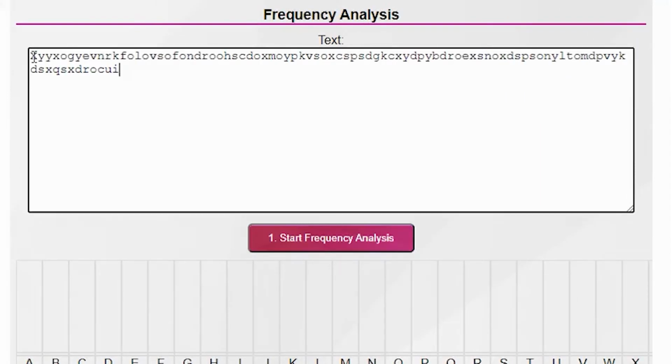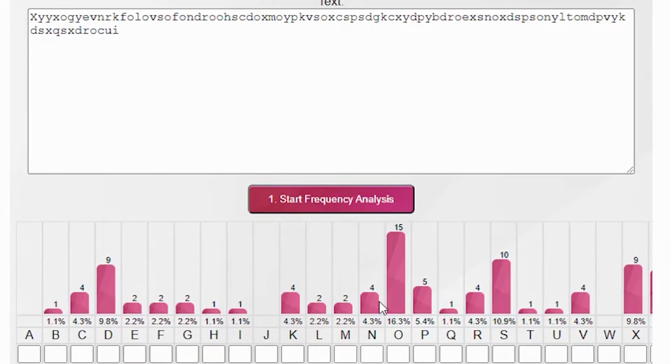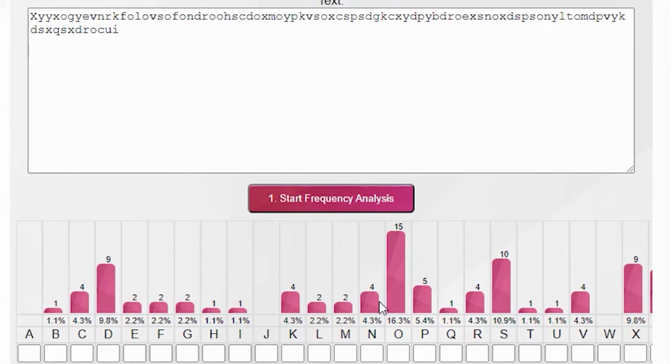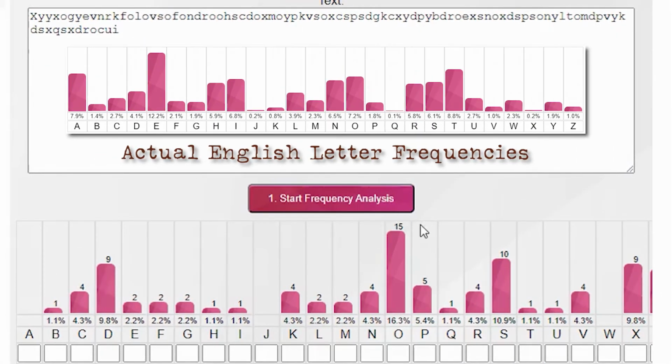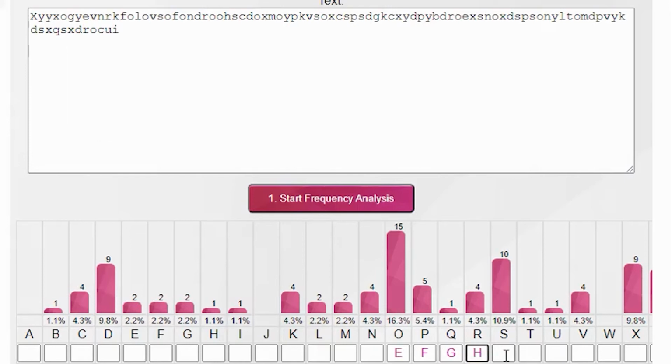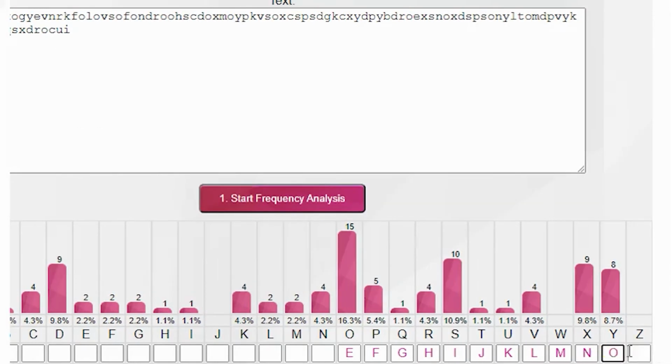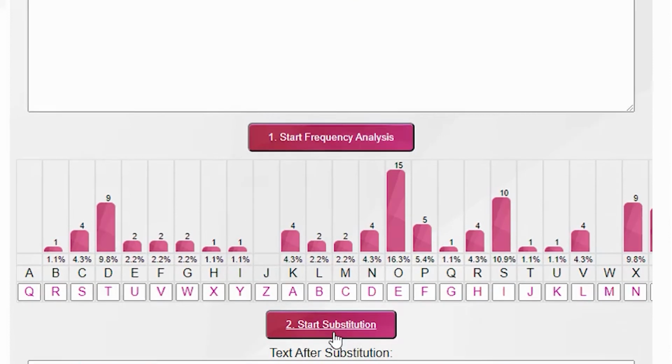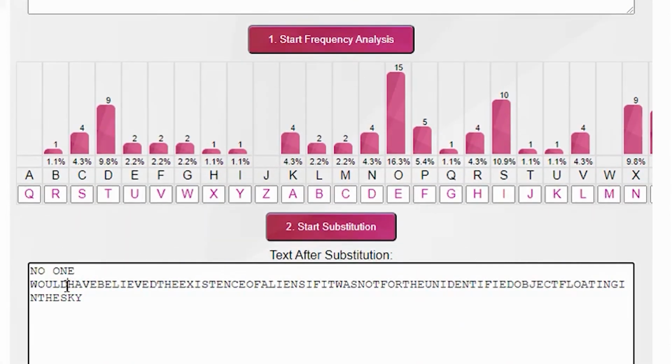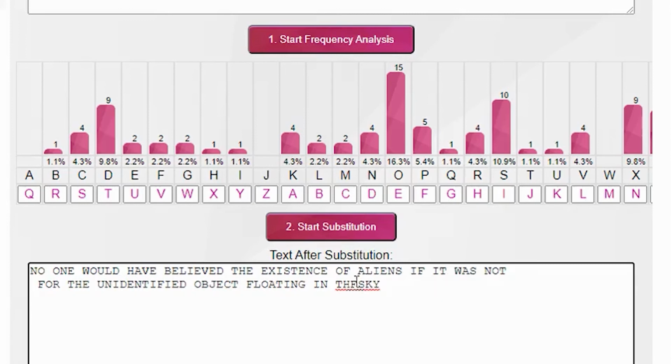For example, here we generate the letter frequencies of this encrypted text. The pattern suggests that O is the most used letter here, and it could be that O is actually E, since E is the most used letter in English. If that is true, it means there is a shift of 10, and when tried with the letters shifted accordingly, we decrypted the message. We just need to add spaces to make it readable. Ta-da!